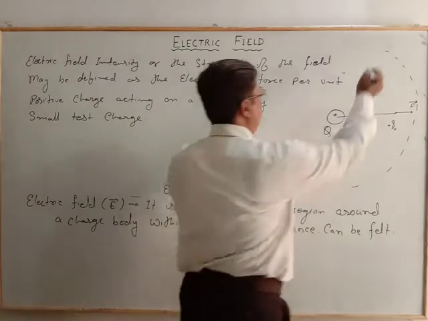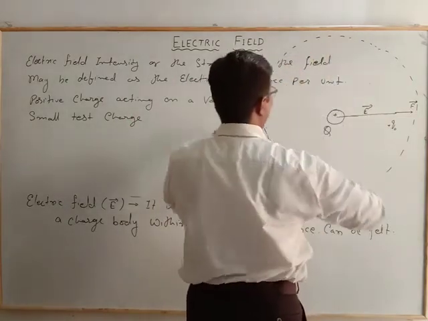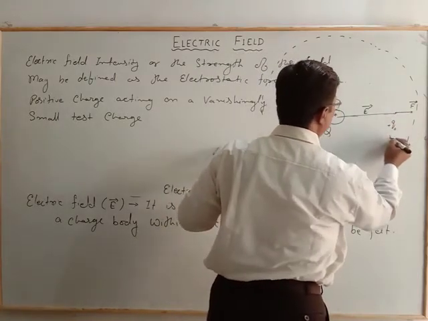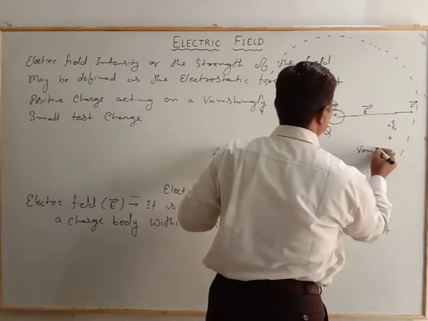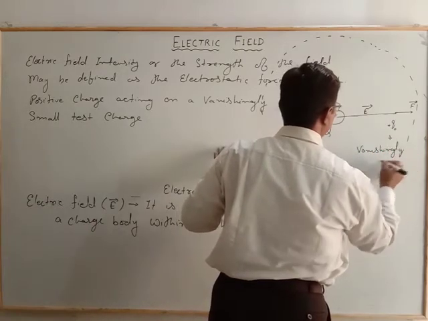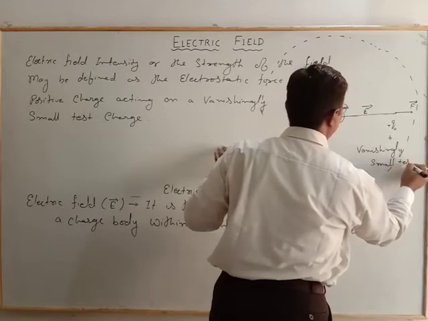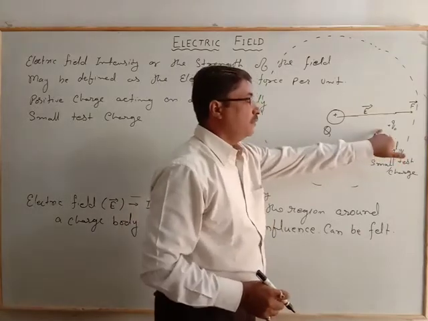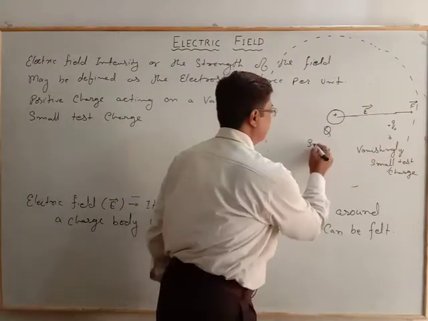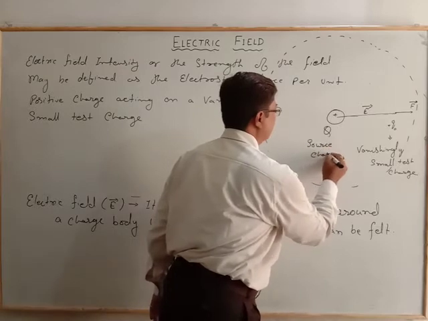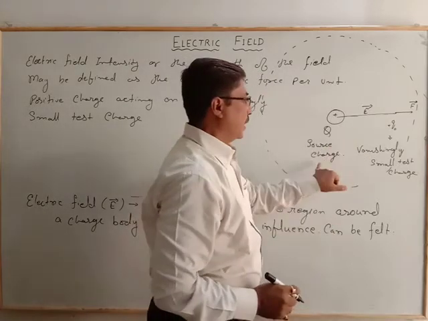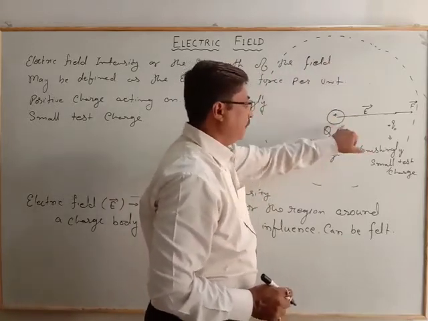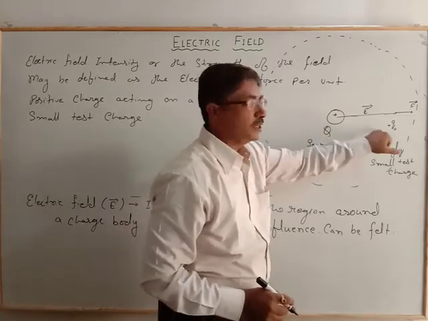That means this is the field we are talking about: the charge here is Q, and the small test charge is vanishingly small. That means it will not disturb the effect of the source charge. So the nature we study is the electric field, and that field is of the charge Q, not the test charge Q.